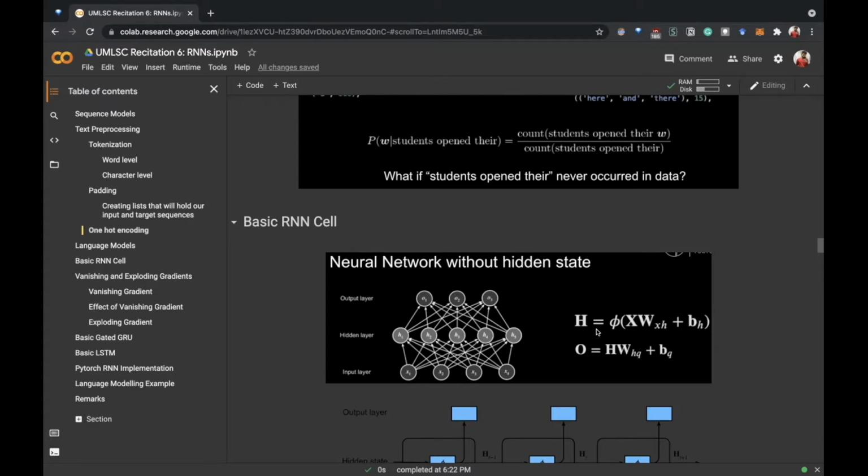And once we get the H, then we can compute the output by multiplying it to weights which map the hidden layer to the output layer and adding another bias term.